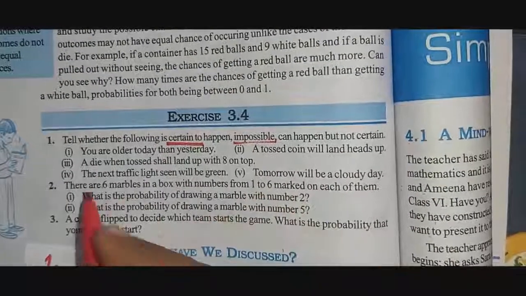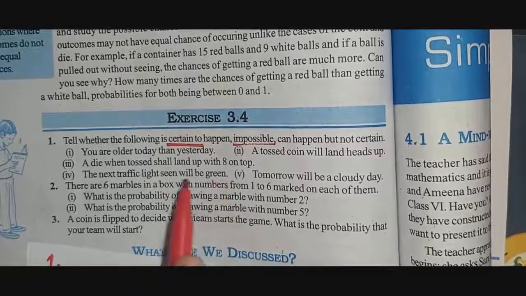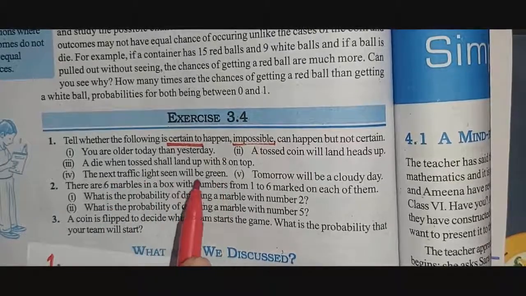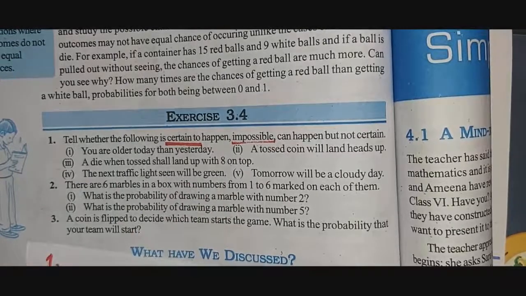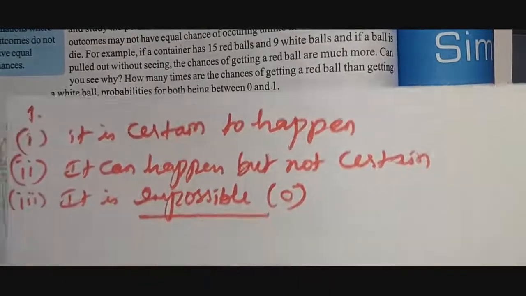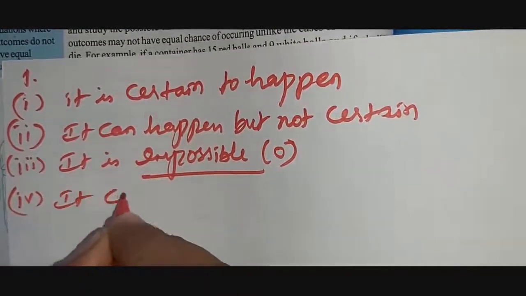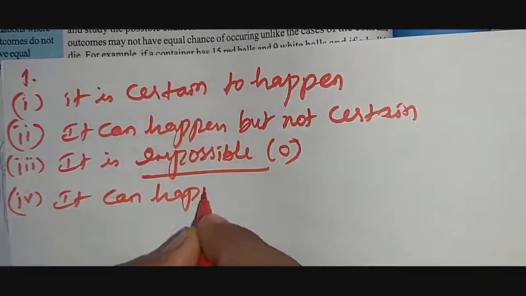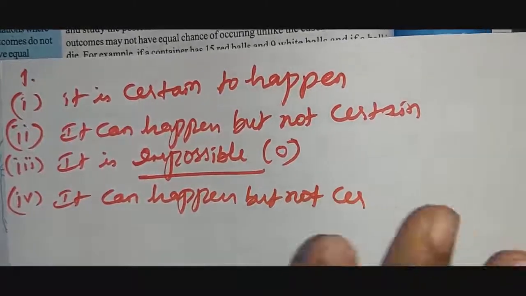Okay, the fourth question we have: the next traffic light seen will be green. Yes sir, the next traffic light seen will be green. It can happen but not certain, not sure, but not impossible, right? Okay, it can happen but not certain.